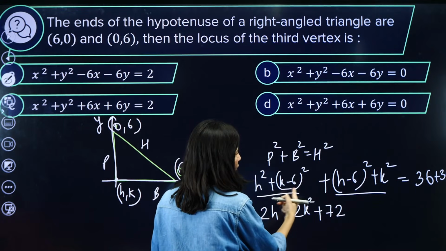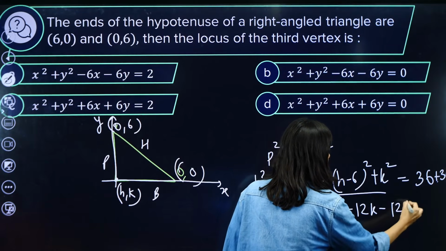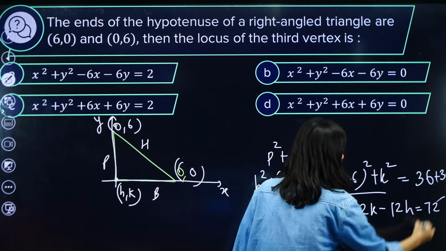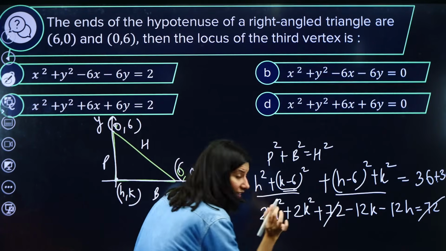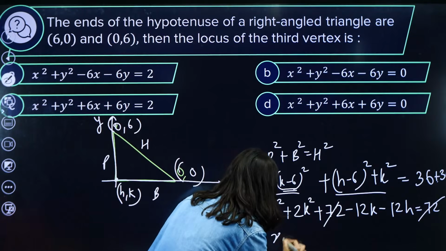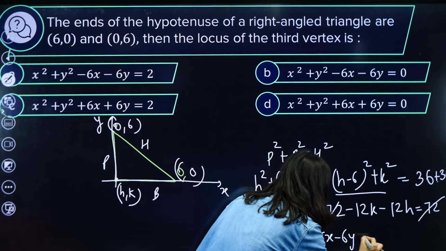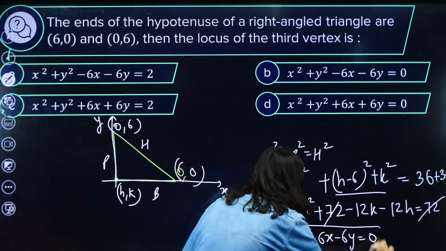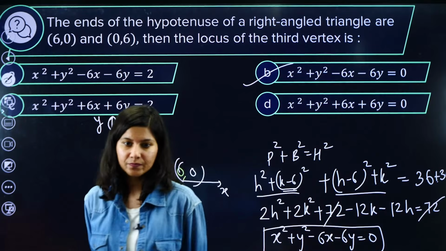From here you are going to get minus 12k, and minus 12h, equals 72, gone and gone. So finally divide by 2 right away: x square plus y square minus 6x minus 6y equals 0 is the final locus, which is matching with option B, madam.